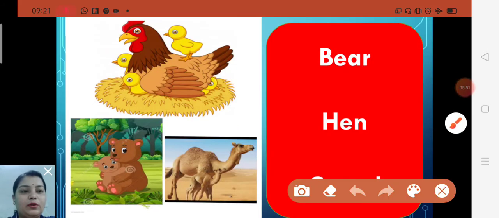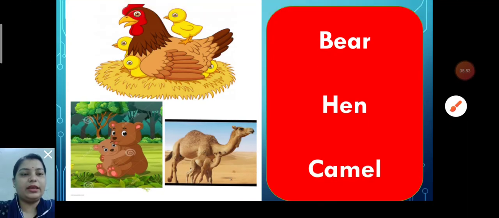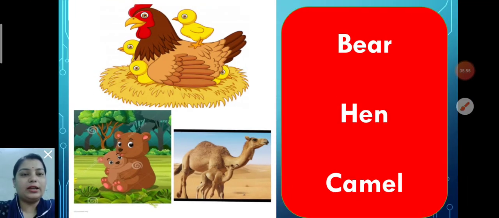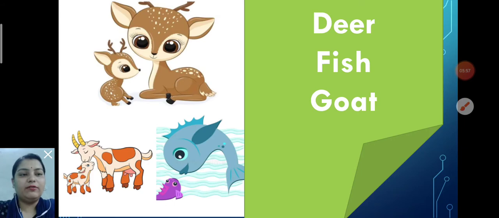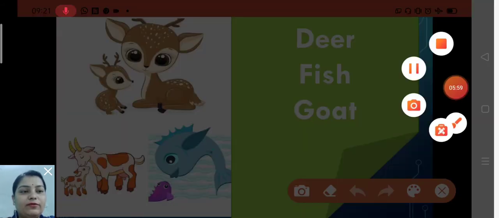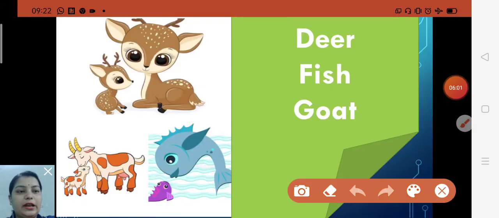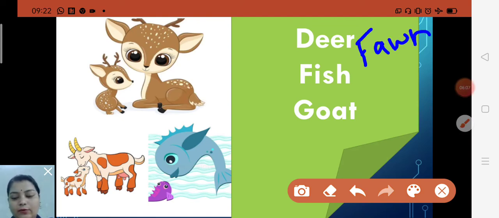Now next let's see deer, spelling of deer, D-E-E-R. And its baby is called a fawn, spelling fawn. And what do you know children? Deer are known for being calm and gentle animals.